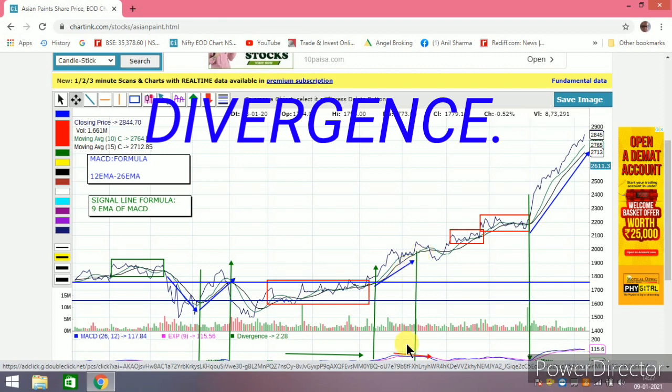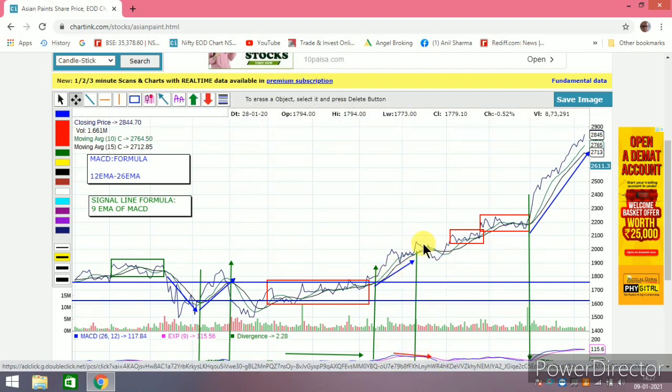Whenever there is a divergence showing that the market is going down, it shows that in the forthcoming days the market will be down, and subsequently the market can always go up as it has shown here. So divergence means what? This is going up, and between two successive troughs it is showing a decline. If it is showing a decline, it shows that the market will go down, and you can see the market came down. So friends, this is what I want to say to you.